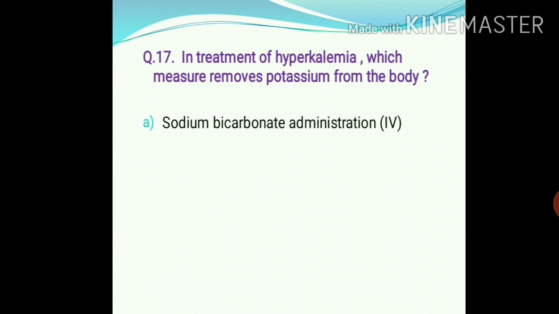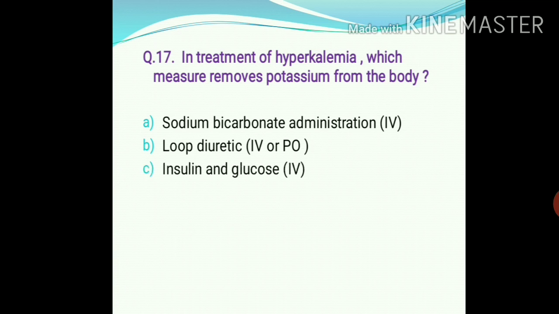Next, question number 17. In treatment of hyperkalemia, which measure removes potassium from the body? Option A, sodium bicarbonate administration, loop diuretic, insulin and glucose, and IV calcium. So the right answer is option B, loop diuretic.